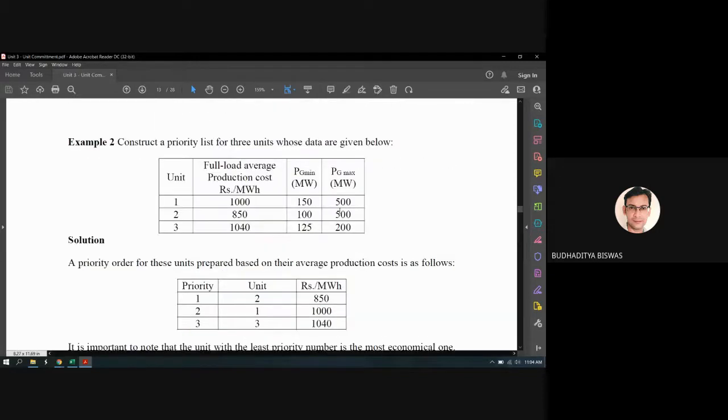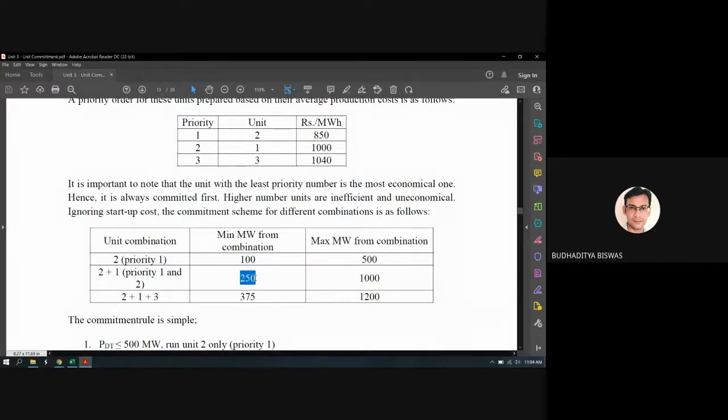Just check this one. Here you see for the unit 1, the minimum generation capacity is 150 megawatt. And for the unit 2, it is equal to 100 megawatt. So if you just take the addition, because when the unit 1 and unit 2 will commit, then their minimum generating capacity will become 150 plus 100. That means it's equal to 250. And their maximum generating capacity is 500 plus 500. That means 1000 megawatt. So that means if the load demand is between 250 megawatt to 1000 megawatt, then unit 2 and 1 should commit.